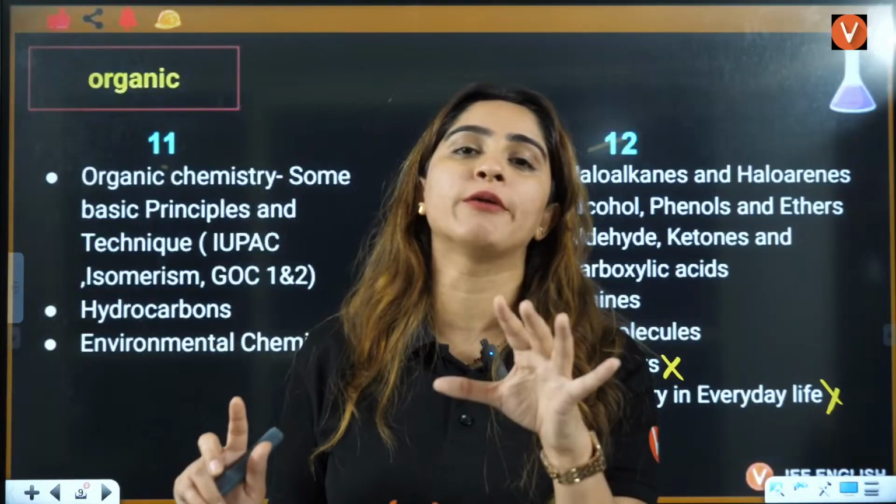Now, talking about the mass number, as I told you, electron mass is almost negligible. Because electron mass is negligible, on calculating the mass number we only consider neutron plus proton. That's why mass number is equal to neutron plus proton. And if you represent this, you have to memorize the atomic number and mass number. The atomic number is the protons, and the mass number is neutron plus proton.